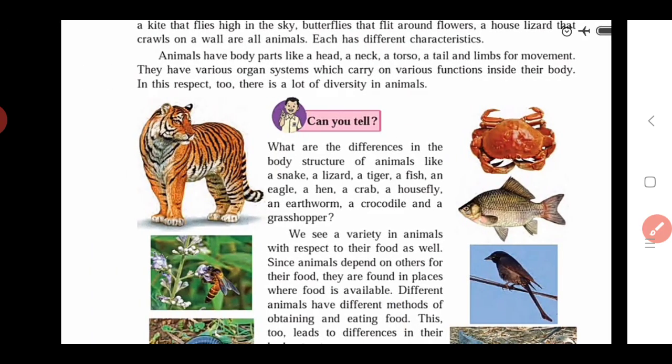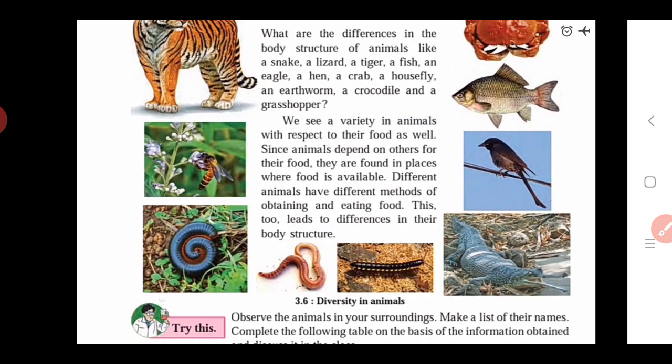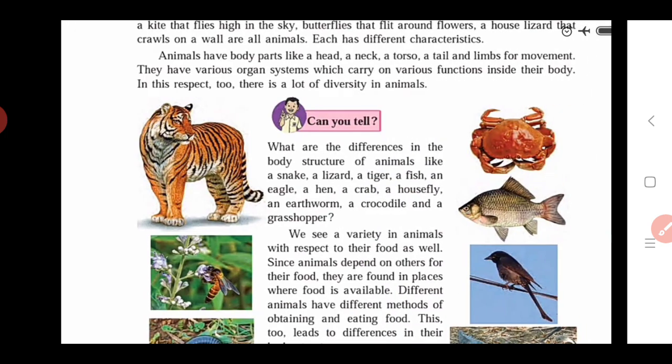If we see all the animals, tiger, snake, lizard, then fish, an eagle, a hen, a crab, a housefly. All the images for these animals are given under the heading 3.6, Diversity in Animals. Then you can find out what the differences are in their body structure.